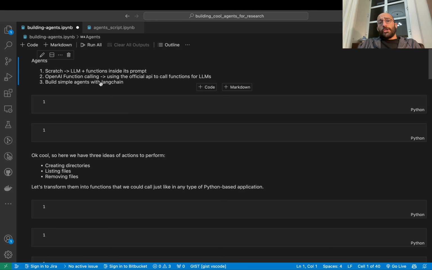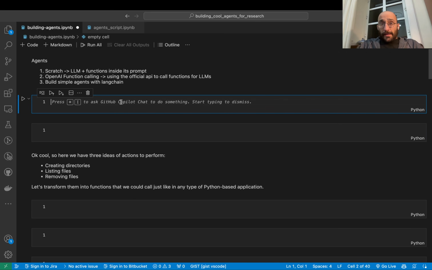Finally, I want to build simple agents using LangChain, which is a framework for developing complex and interesting LLM-based applications. And I think LangChain is kind of cool because it sits at the spectrum of you can do simple stuff, but you can also do very, very complicated stuff that really gives you powerful features and capabilities to connect different models, to use local models, to use cloud source models, all sorts of stuff. So I want to do these three things, and I think that it does a good job at showing the entire timeline, the, let's say, complexity spectrum of building agents.